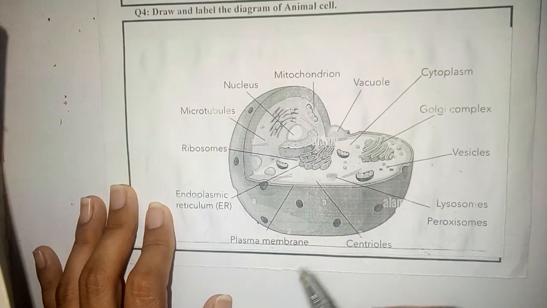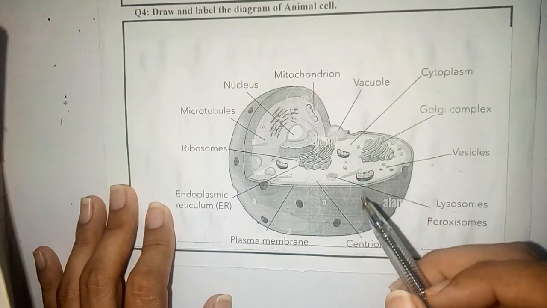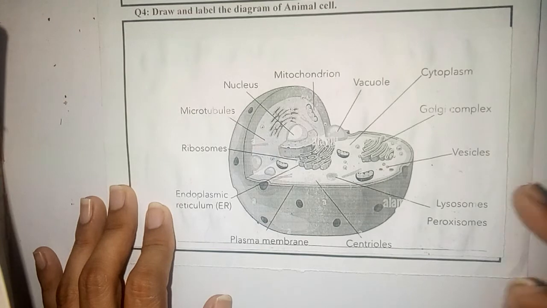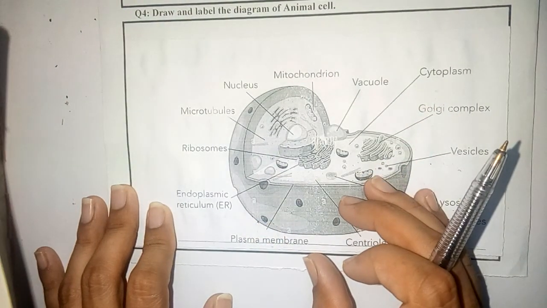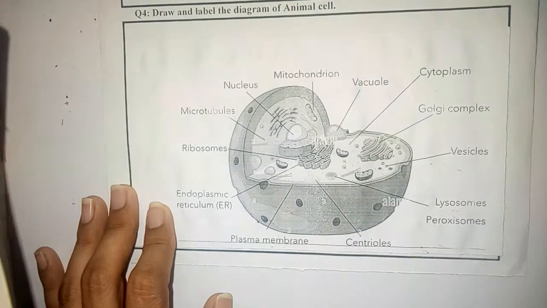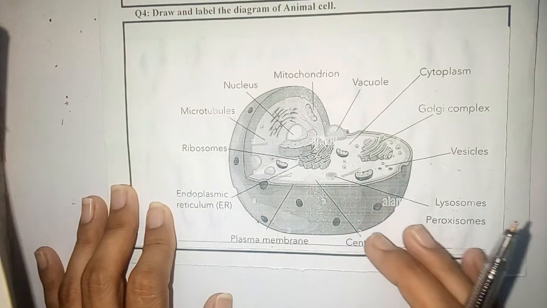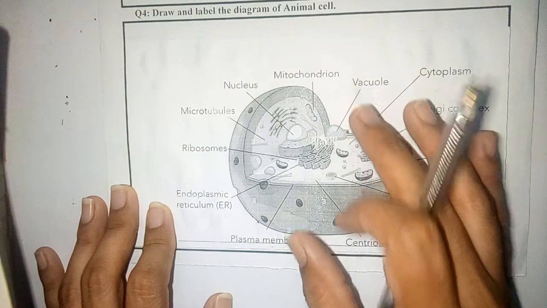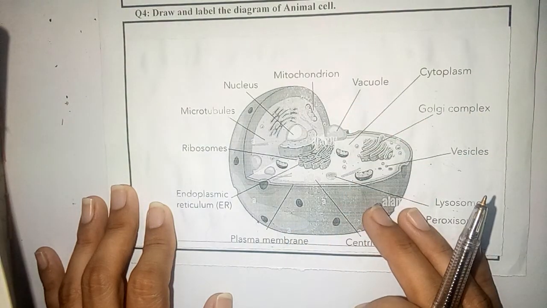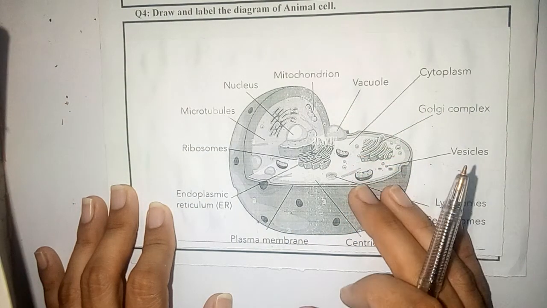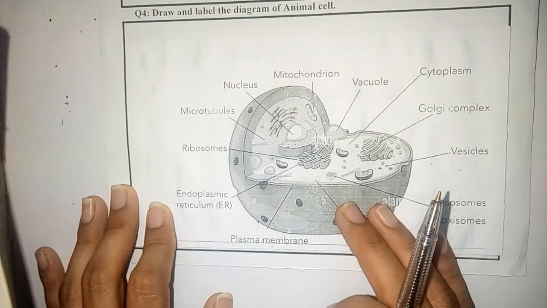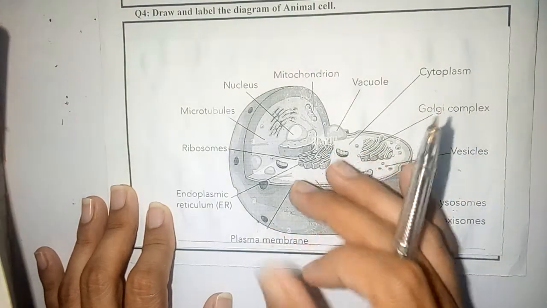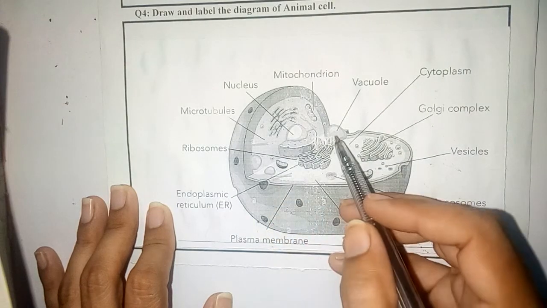Next, you have to draw and label the different organelles of a eukaryotic animal cell. So, starting from the vacuole. Students, the vacuole is an important organelle of the animal cell, and there are several small vacuoles.